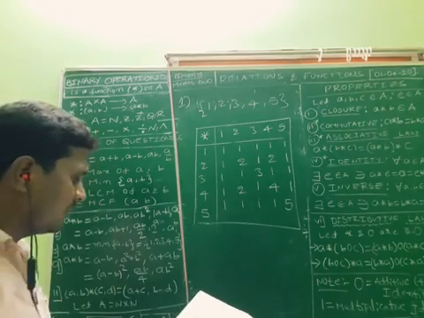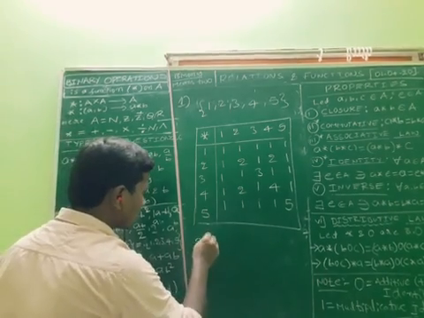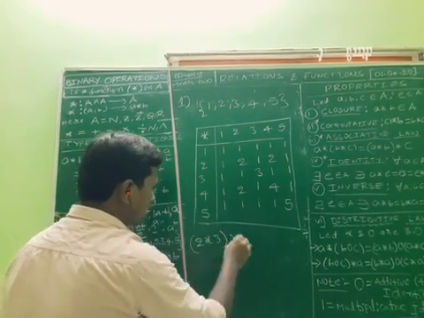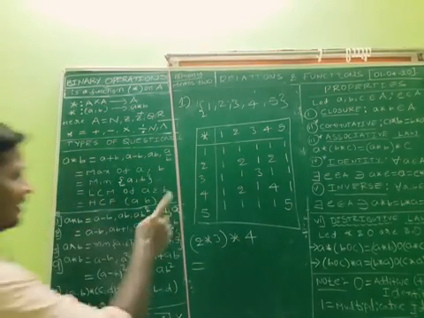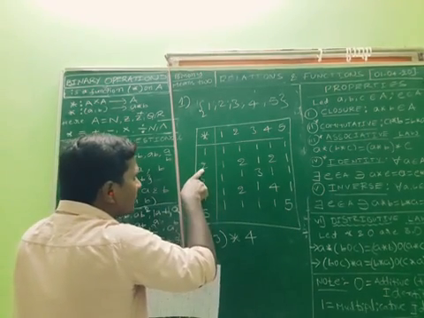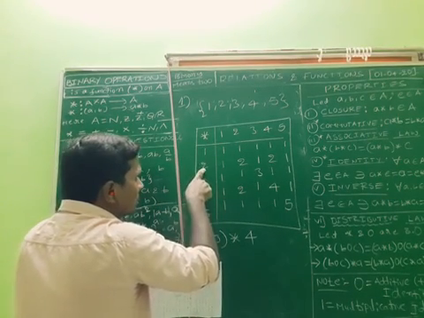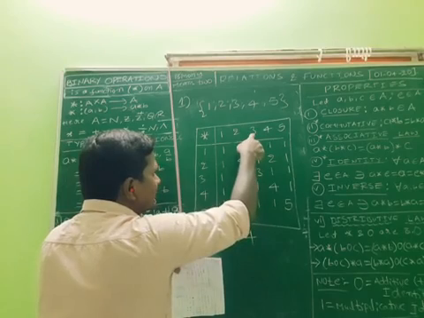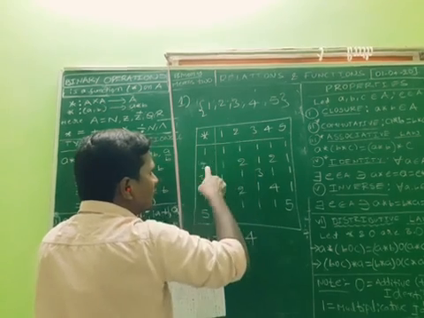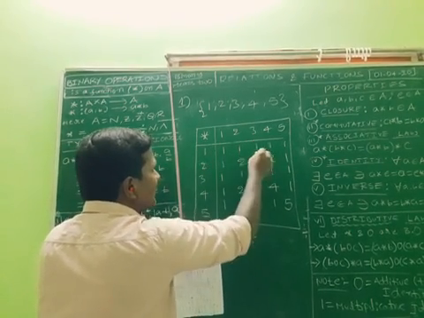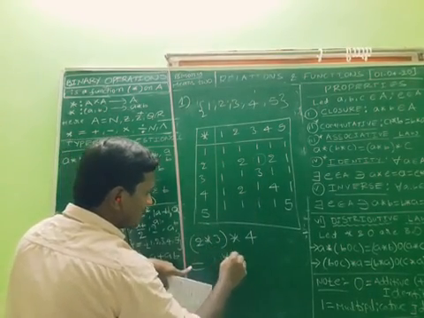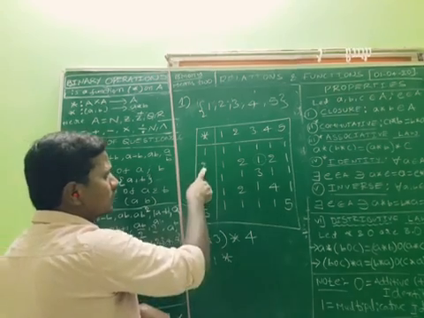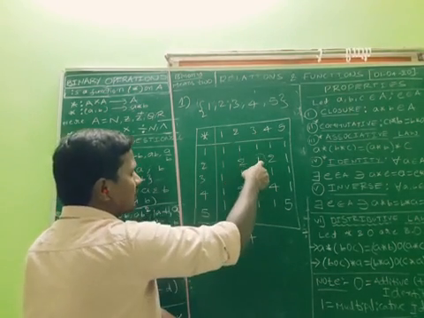First, what we need to find? (2 star 3) star 4. What is the value of 2 star 3? The value of 2 star 3 is 1. Look at here, 2 star 3 is 1.